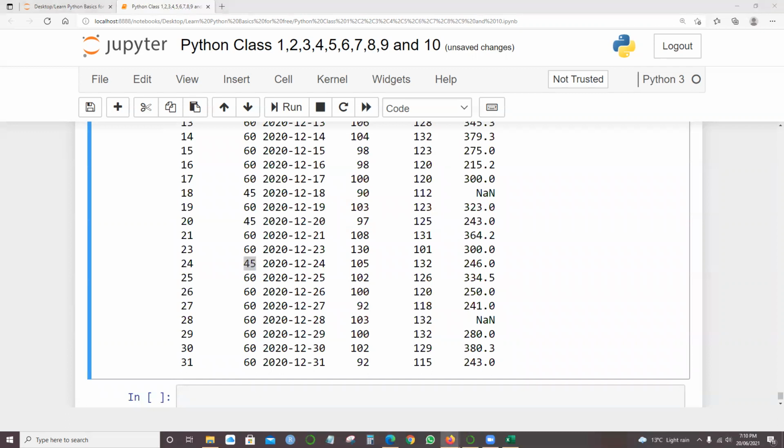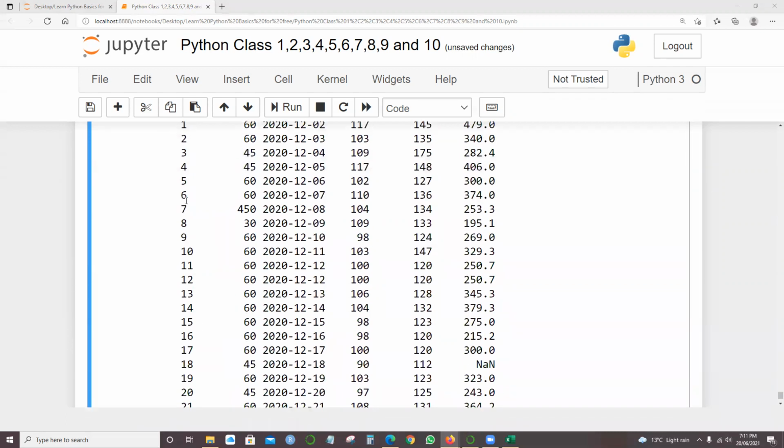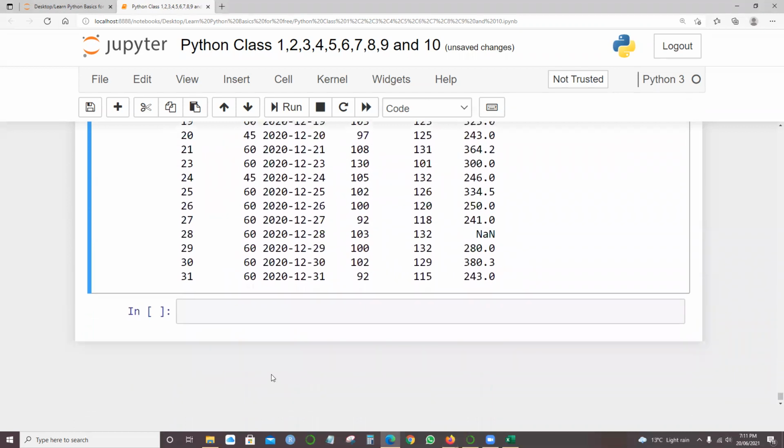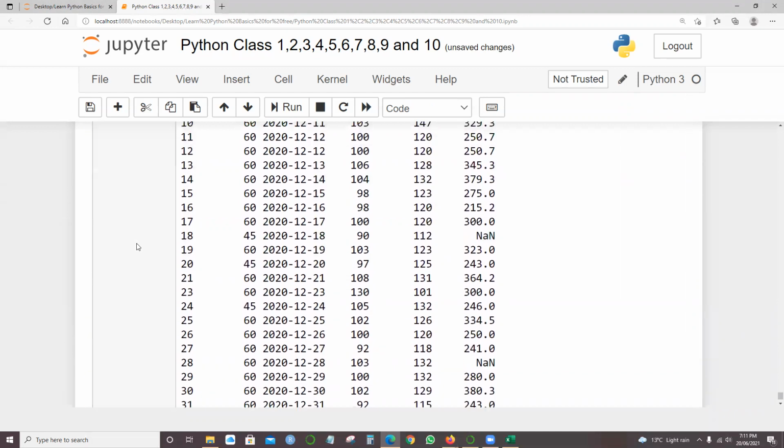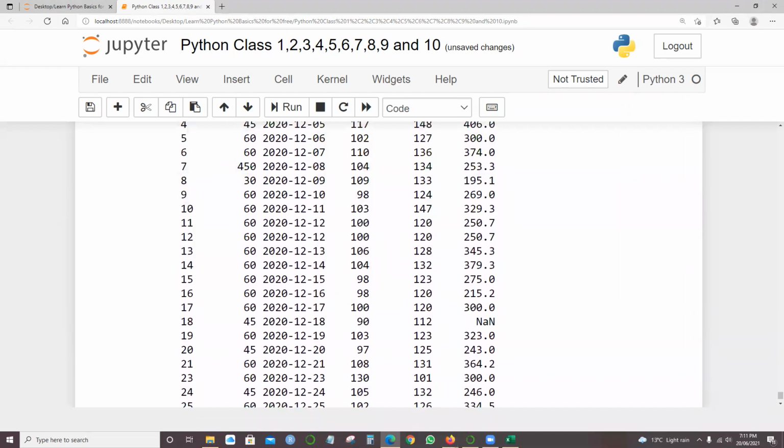So how can we fix wrong values like the one for the duration in row 7, which is 450?